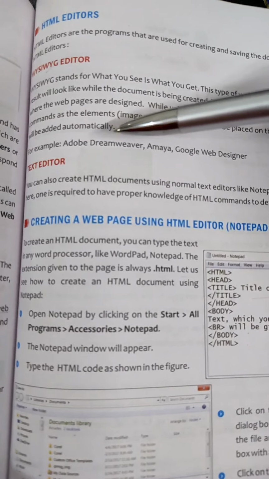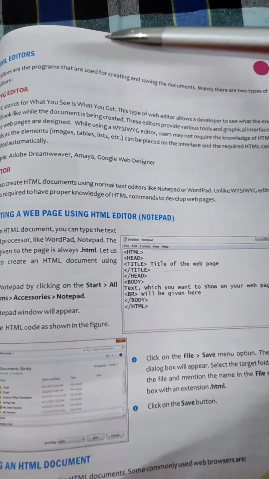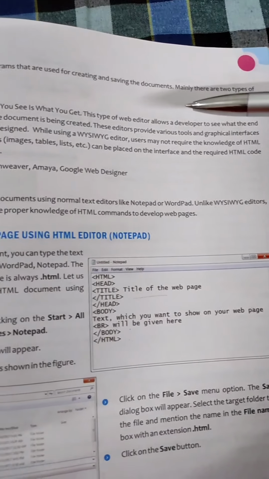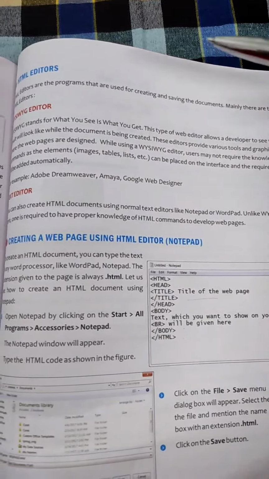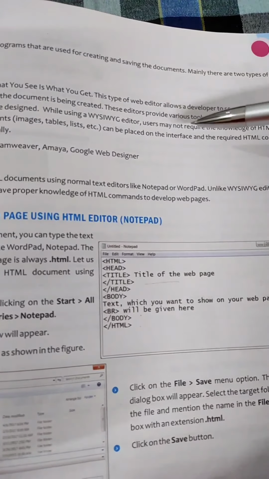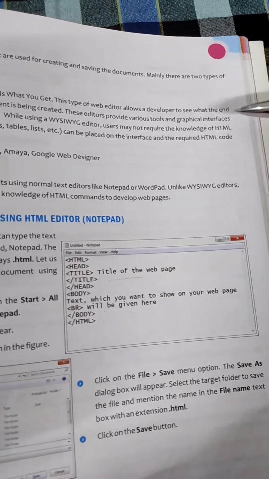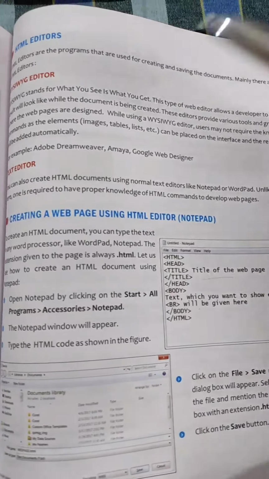So, if you are using this type of editor, it is not required to have knowledge of HTML commands.